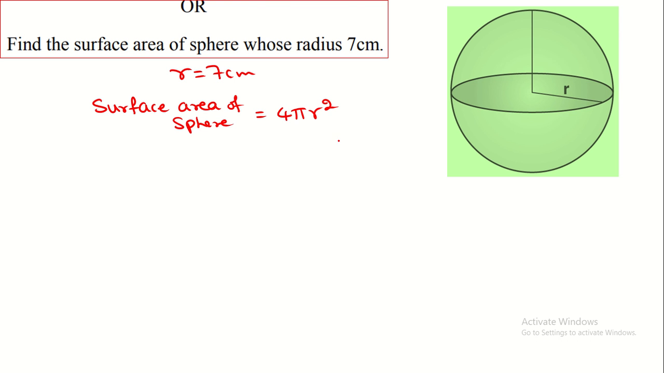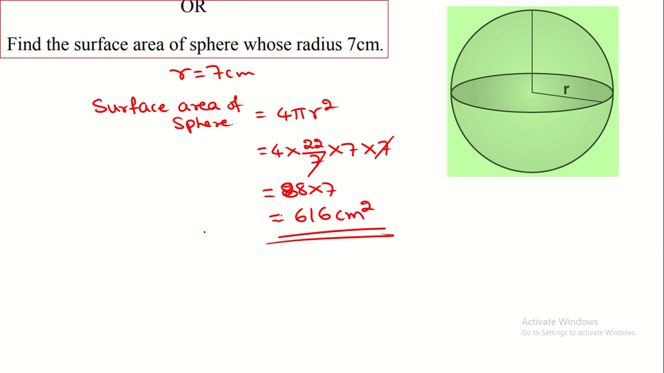Here it is 4 pi r square. So we have to substitute 4 into pi means 22 by 7 into r square, that can be written as 7 into 7. Here you cancel this 7 and 7. So 4 into 22 is 88 into 7. If you multiply this 88 by 7, 7 8s are 56, 5 carry, 7 8s are 56 plus 5, that is 616 centimeter square. This is the surface area of the sphere.